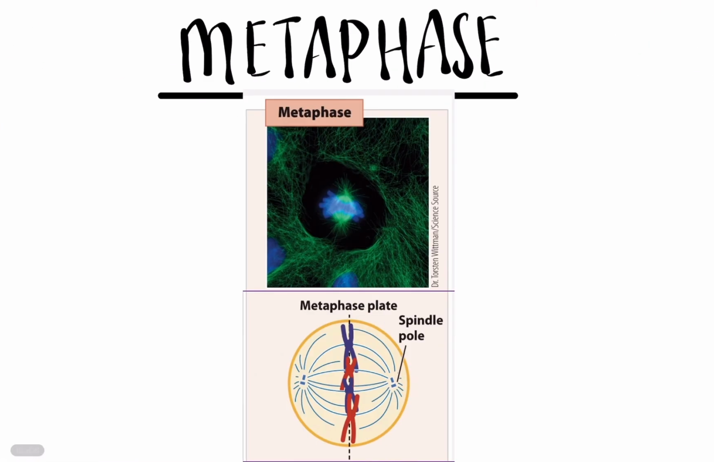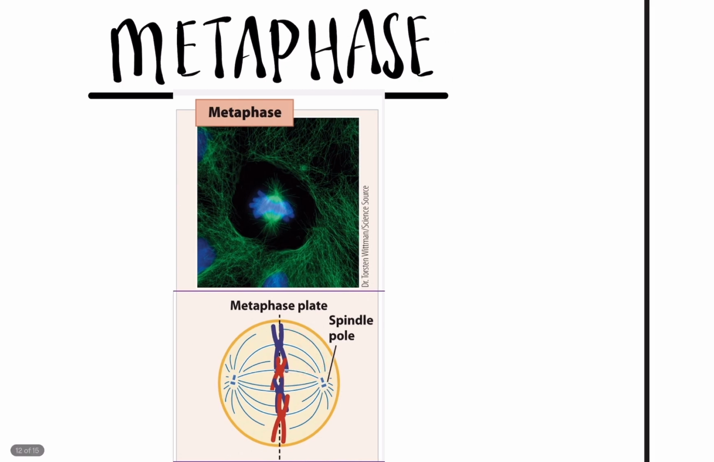In metaphase, the chromosomes line up at the plate. The metaphase plate is an arbitrary place in the cell. It is not an actual plate. It's just in the middle of the cell. They'll get in line, and the spindles will start to grow out towards the chromosomes.